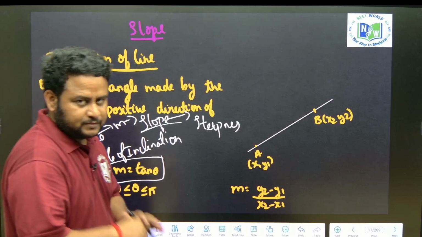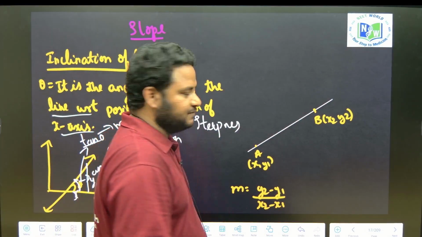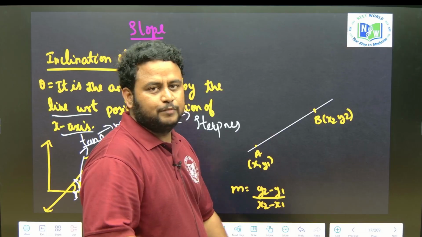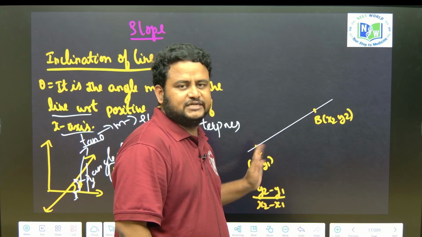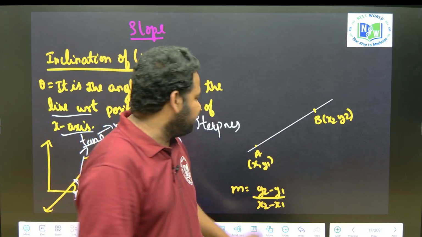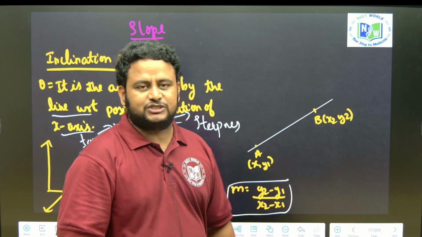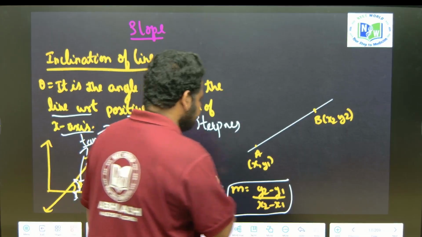Now also for the slope, if no angle is given but 2 points are given, that is A and B, x1 y1 and x2 y2, then the slope is given by the difference of y coordinates divided by the difference of x coordinates, that is y2 minus y1 divided by x2 minus x1. So this is about the slope.